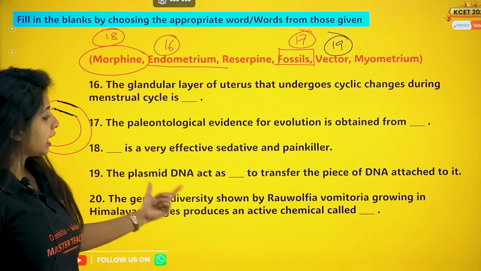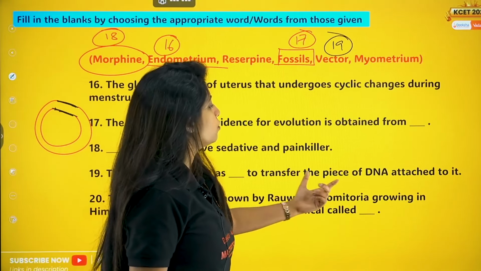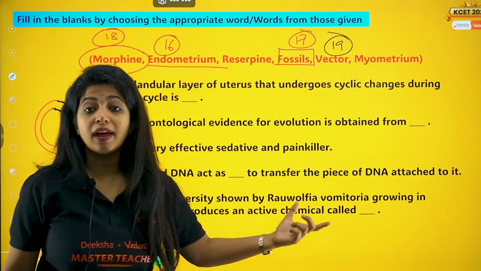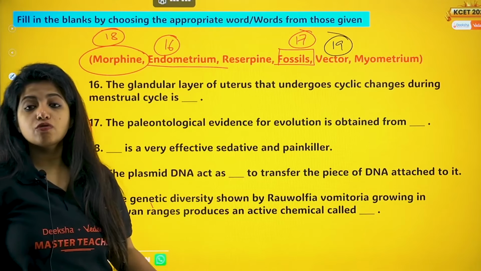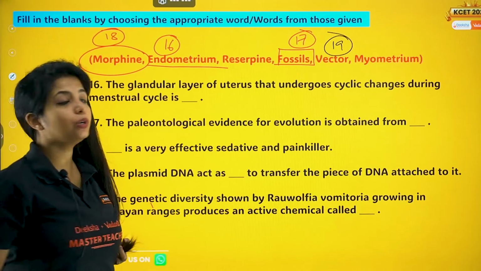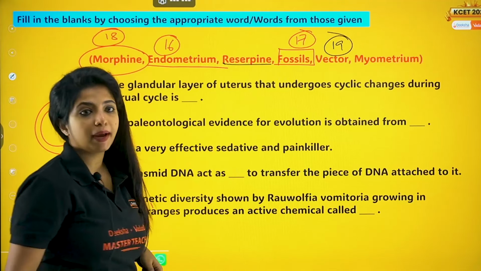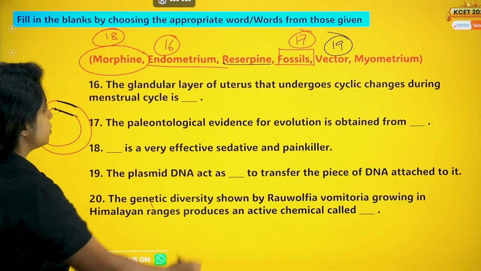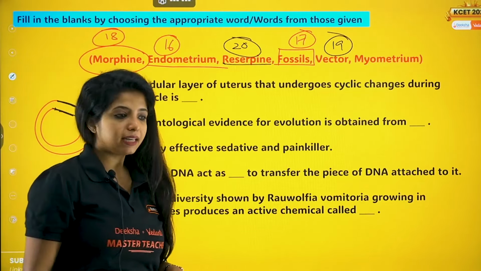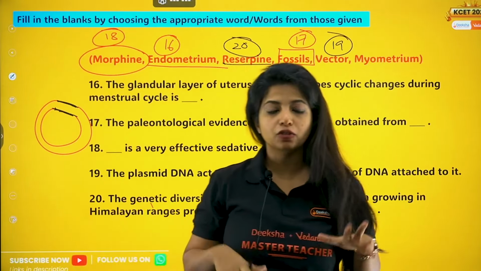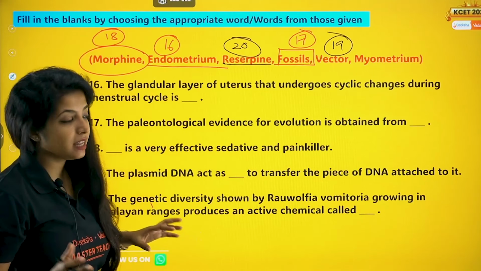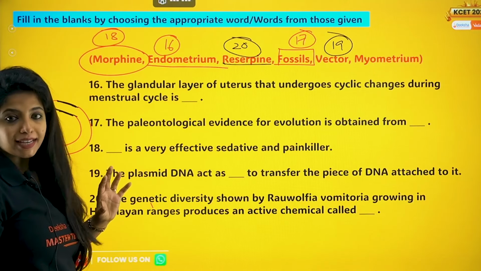Now, the genetic diversity shown by Rauwolfia vomitoria growing in Himalayan ranges produces an active chemical known as. What does it produce, my dear children? It produces something that is known as reserpine. Why do you think it is being produced? Basically, it slows down our nervous system. It slows down the BP, blood pressure and everything out there. So it is reserpine that you need to write as the answer.